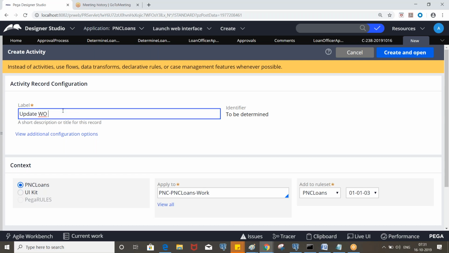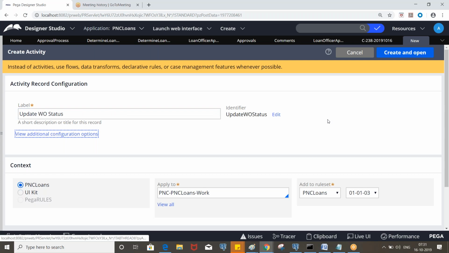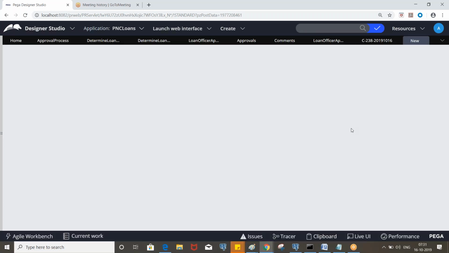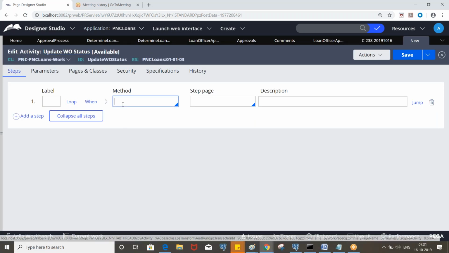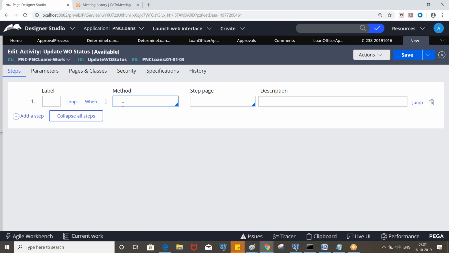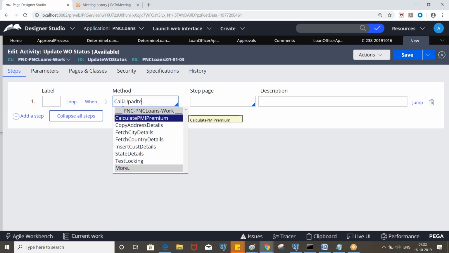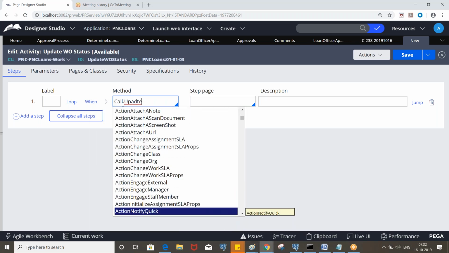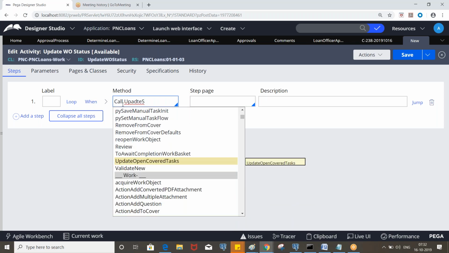Update work object status. And sometimes in the interviews they will ask what are the out of the box activities you have worked on. So this is one among the out of the box activities, update status. So how can we call another activity here? Call, right? Since it is out of the box, it will be available somewhere, either in work or work covered.